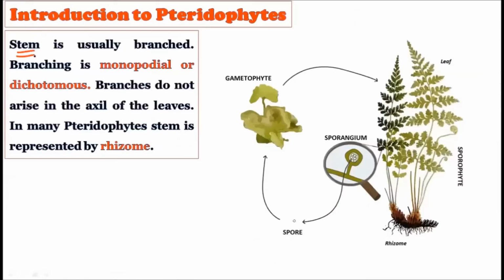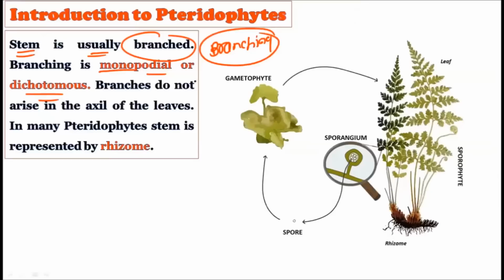When we talk about the stem, it is usually branched. Branching is present on the stem, and this branching may be monopodial or dichotomous. Monopodial literally means there is one single pod, and on this pod the branching is coming. Then we call it monopodial branching, or it may be dichotomous, like in bryophytes.